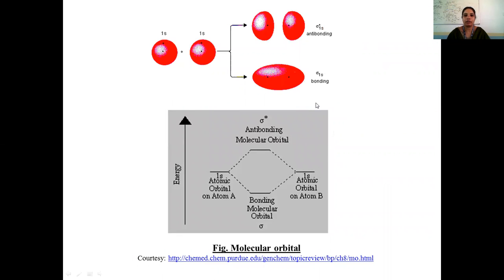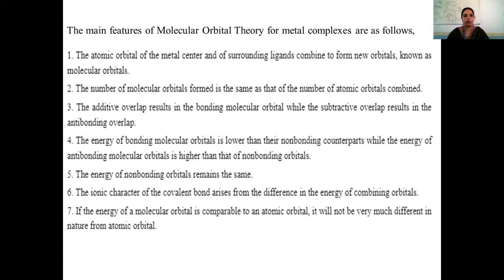In the diagram, we can see the bonding molecular orbital, denoted by sigma, where the electron spends most of its time between the nuclei. In the case of antibonding, the electron is not spending time between the nuclei. Instead, it is present somewhere away from between the nuclei. So it is denoted by the antibonding molecular orbital.